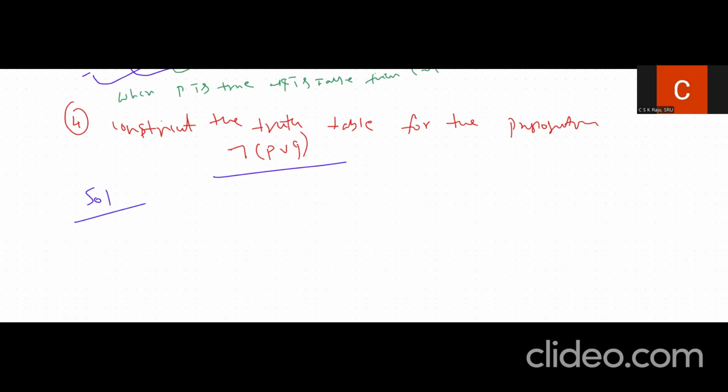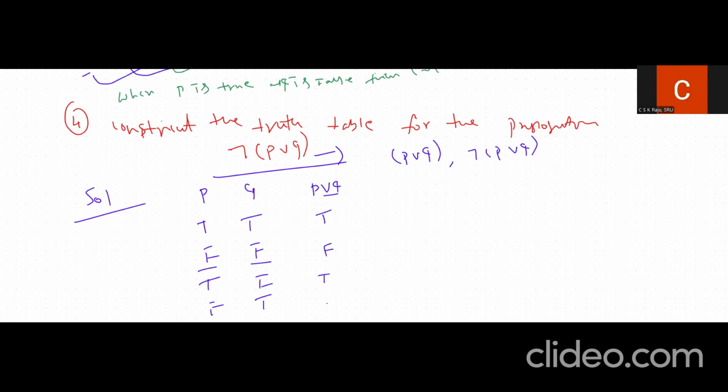Usually when we have two propositions, the possibilities are 4. The first statement may be true, true; true, false; false, true; and false, false. Now for a compound proposition, initially we have to calculate P disjunction Q, and then next we can apply the negation of the P disjunction Q. So initially let us calculate P disjunction Q. The disjunction property is: if the first statement is false and the second statement is false, the result will also be false, and in the rest of the cases it is true.